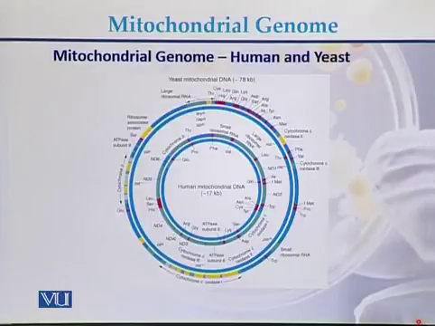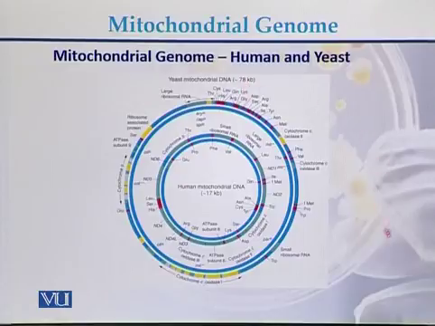This is the comparison between the mitochondrial genome of the humans and the mitochondrial genome of the yeast. The inner one is the human mitochondrial genome, approximately 17 kb or 16.5 kb, and the outer is the yeast mitochondrial genome, that is approximately 78 kb.